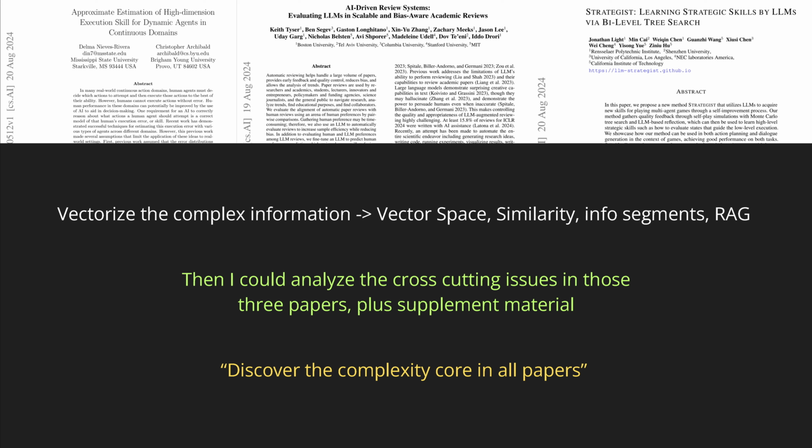And pieces are not enough to understand the core complexity, especially if you do a cross comparison when you do not know what you are looking for, and you want the LLM, the AI agent, to discover this pattern. So RAG fails. Isn't this beautiful?